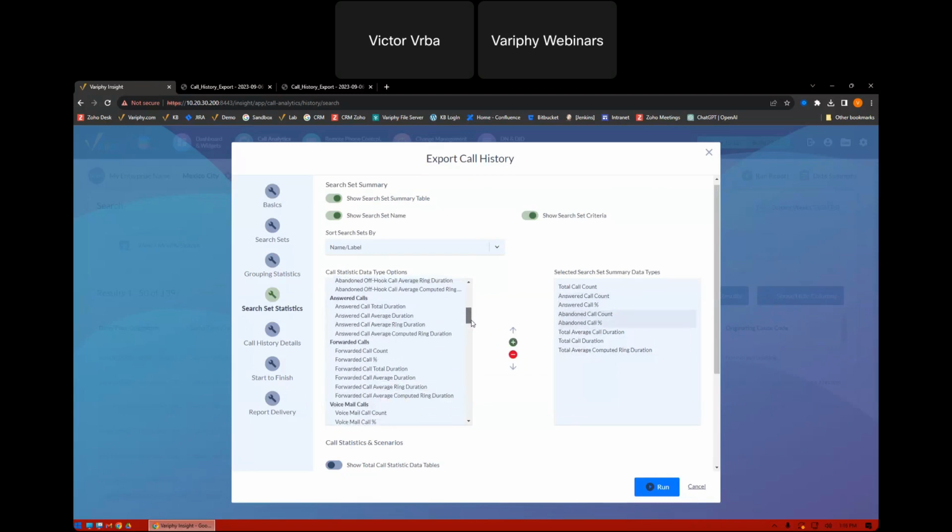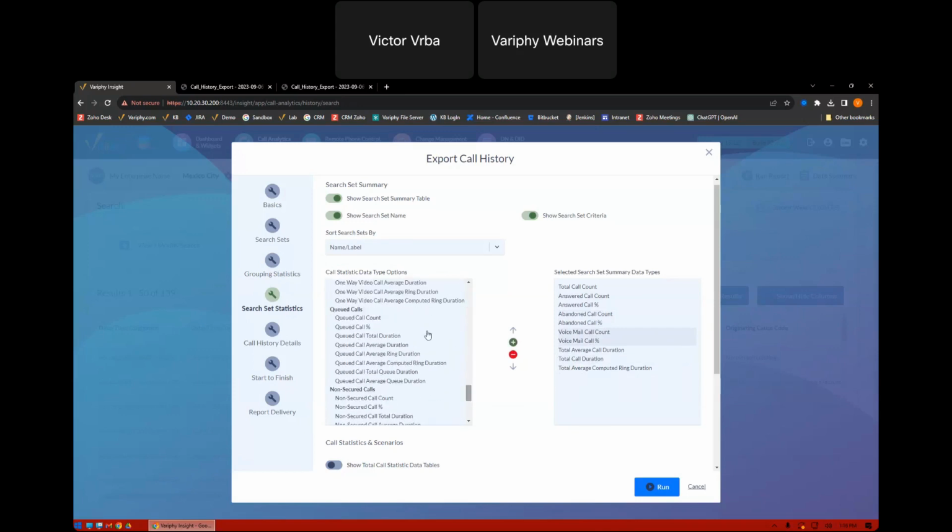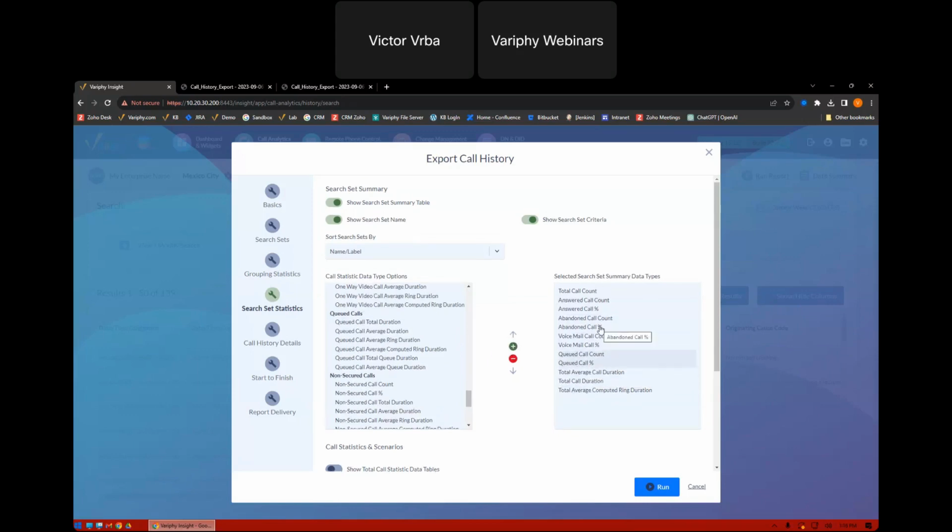And in my case, calls can also roll to voicemail, so we'll add a couple of those in there. And we do also offer some native call queuing within our system as well. So I'm going to put some queue counts in there, and let's just see how many of these are actually getting queued. All right. So essentially what I've done is I've just added some very general metrics to give me some insight into how my hunt group is performing.